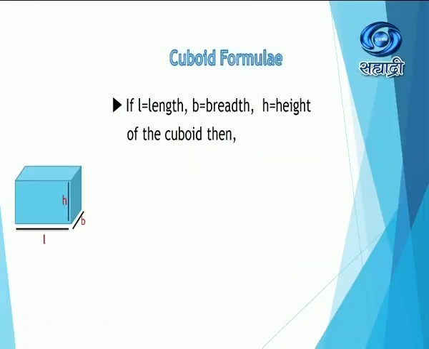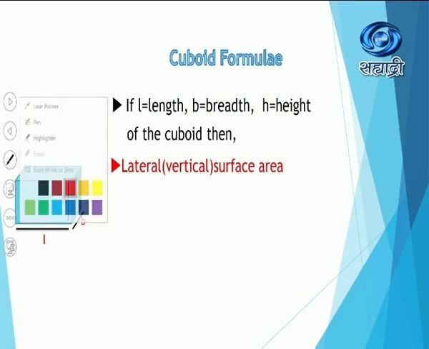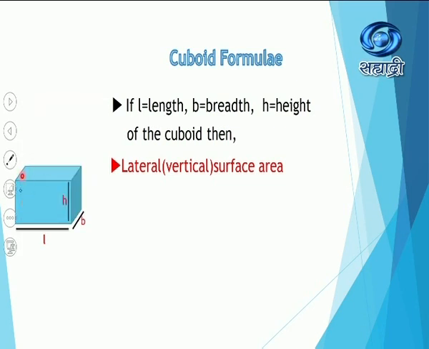If L is length, B is breadth, and H is height of the cuboid, let us see how to calculate the lateral or vertical surface area. Now, here are four lateral surfaces, right? The one which is in the front, you can calculate its area by multiplying length and height. Exactly the same will be the area of its opposite surface. Therefore, there are two surfaces which have the area L into H.